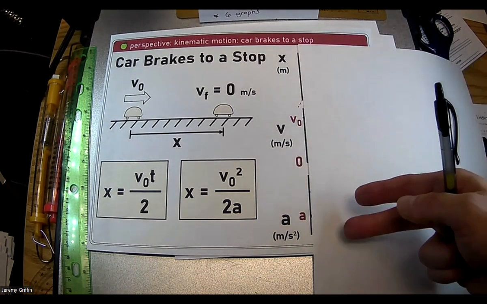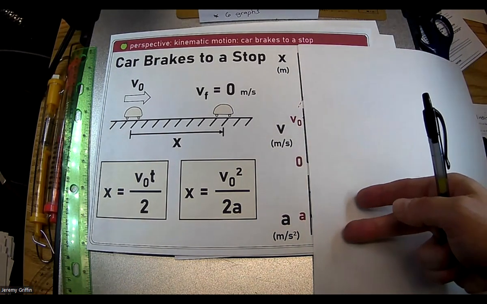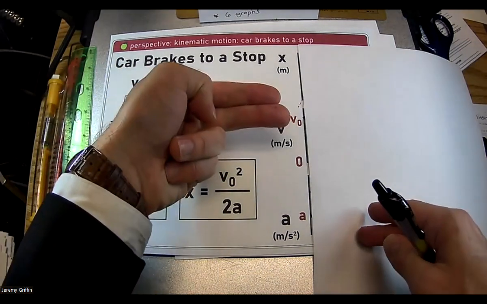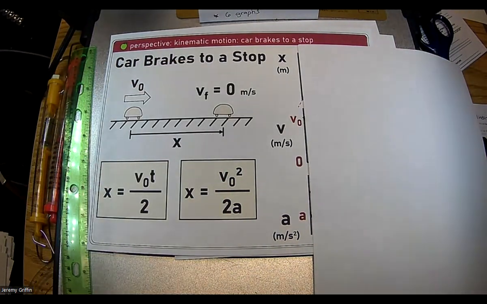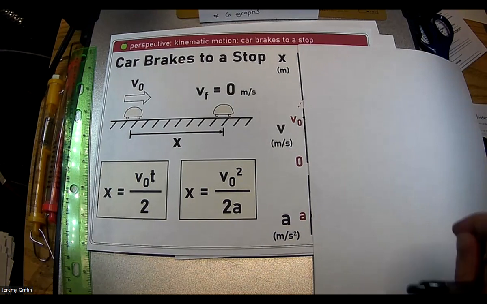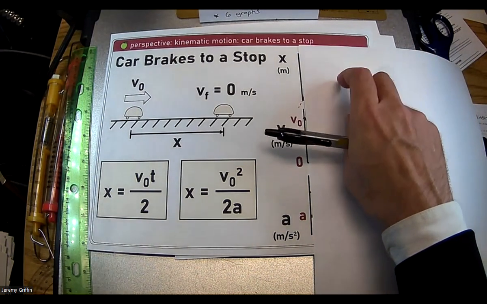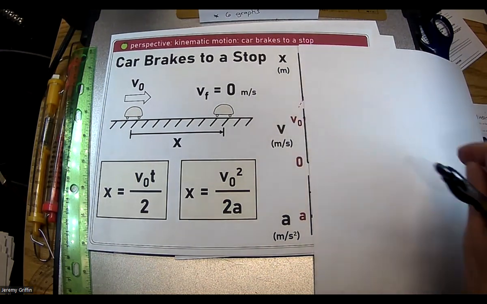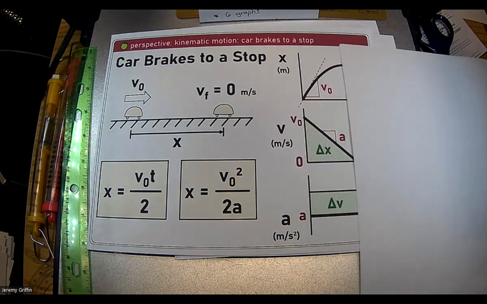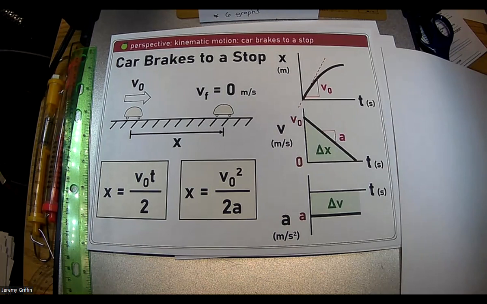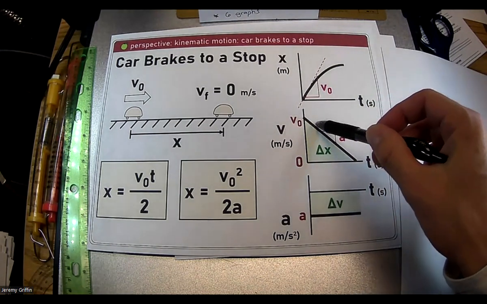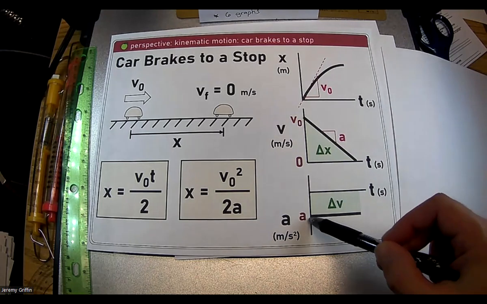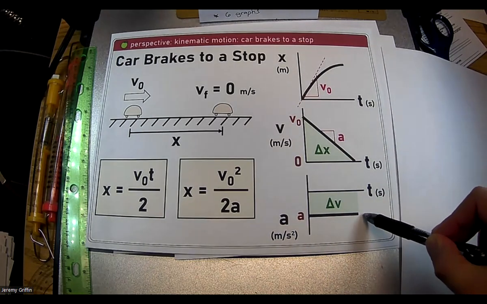What do you guys draw for acceleration versus time? Because if the car is moving forward and it's braking, is acceleration positive or negative? Negative, right? And the tricky one is X versus T. Oh yeah, all right. I like those motions. You guys do like that, right? Here you go. So velocity goes to 0 at a constant rate. Acceleration is a constant negative value. Just braking to a stop.